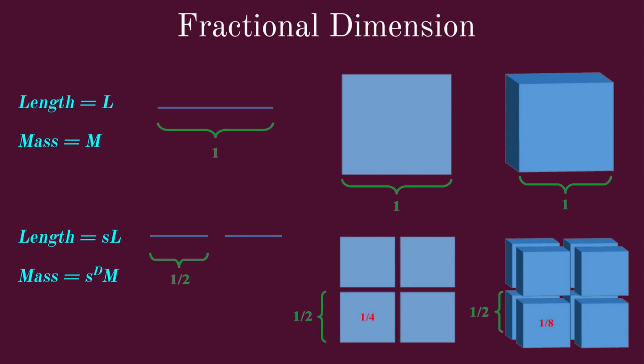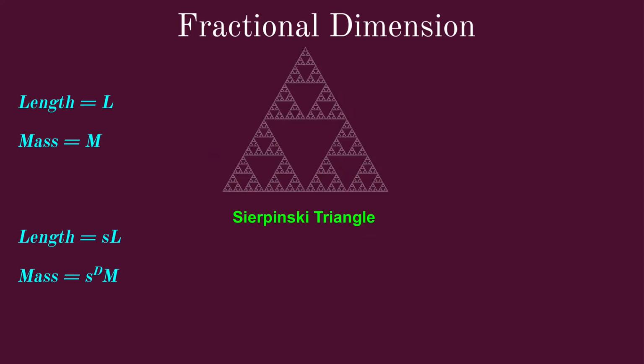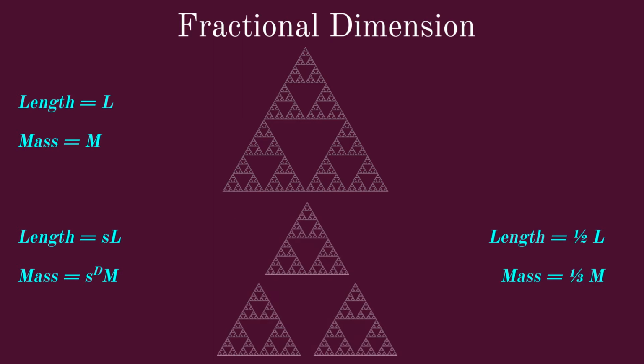Let's do a similar analysis with fractals. Consider the Sierpinski triangle, which has the overall shape of an equilateral triangle subdivided recursively into smaller equilateral triangles. If we scale the Sierpinski triangle by a factor of half in each dimension, then 3 copies of the scaled down version can be used to get back the original Sierpinski triangle. Thus, on scaling the Sierpinski triangle by a factor of half, the mass scales down by a factor of one-third. Moreover, the dimension of the Sierpinski triangle can be calculated, and it turns out to be log 3 base 2.